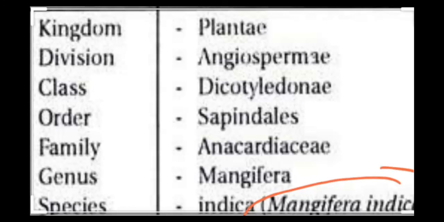Let's go to a mango plant. Look at the name the mango has. Usually when we talk about mangoes, which is our favorite, we call it by the common name, mango, right? But when we are talking about the scientific name, it has to be considered by its genus. Look at the genus, that is Mangifera, and the species is indica. So whenever you give a scientific name to mango, it's Mangifera indica. Mangifera indica.